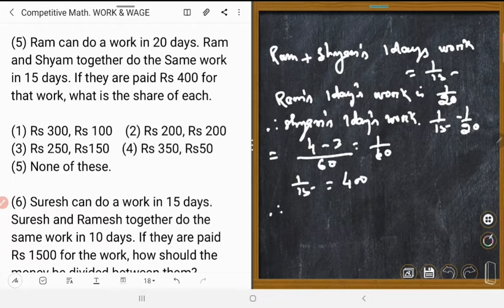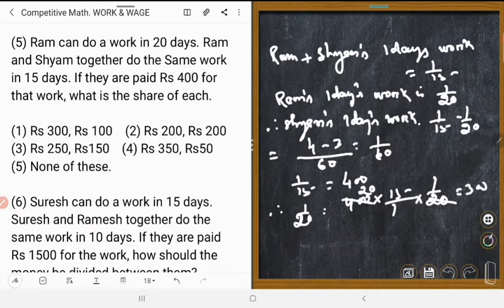Therefore, Ram's wage, 1 upon 20, is equal to 400 into 15 upon 1 into 20, that is equal to 300.